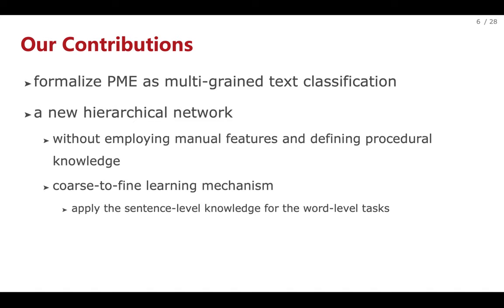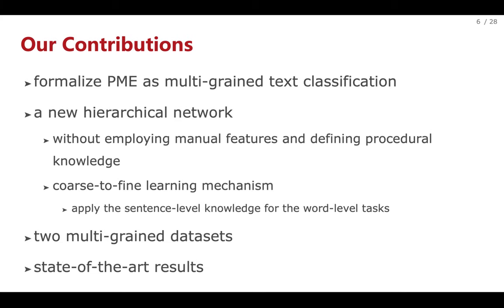Under this hierarchical structure, we accordingly propose the coarse to fine-grained learning mechanism, training multi-grained tasks in coarse to fine-grained order, to share the high-level knowledge for the low-level tasks. To train and evaluate our model, we construct two multi-grained datasets from two different domains and conduct extensive experiments from different dimensions. Experimental results demonstrate that our approach outperforms state-of-the-art methods with statistical significance.